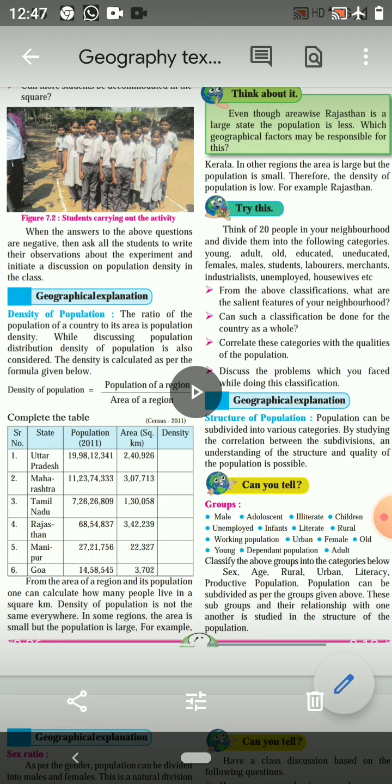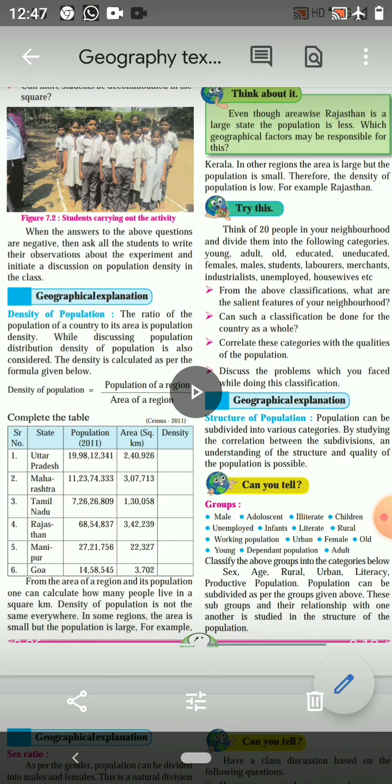It is done when the census is conducted. The census is conducted every 10 years in a country, and it last took place in 2011. It had to take place in 2021, but because of the corona pandemic, we had to do away with the census. Children, we will probably have the census later in the year or in the next year. Let us see.